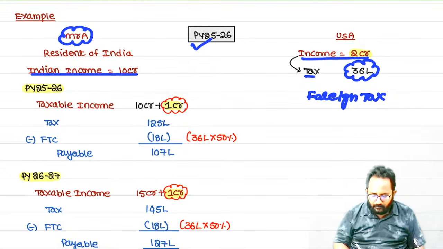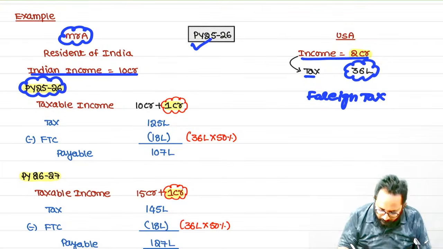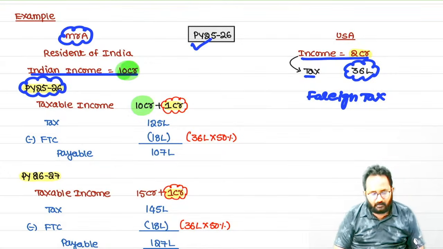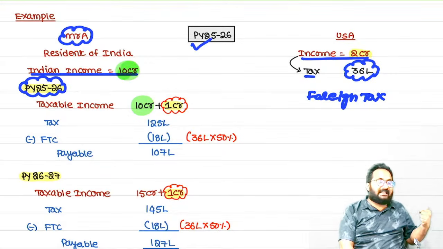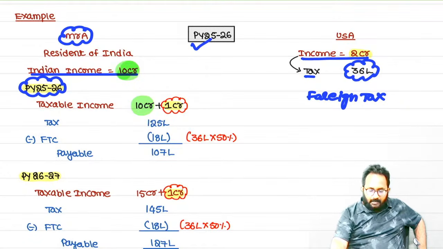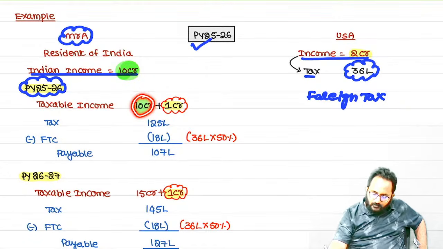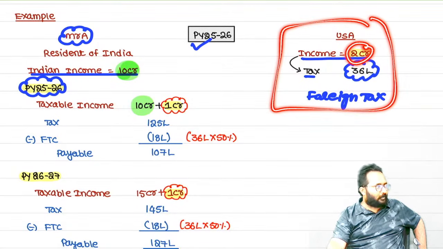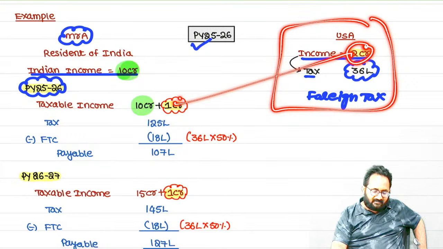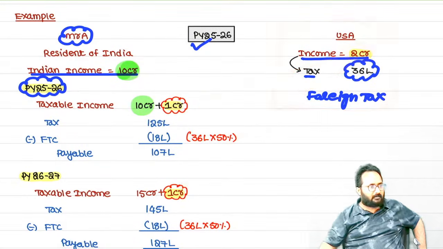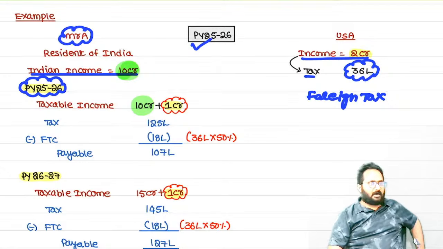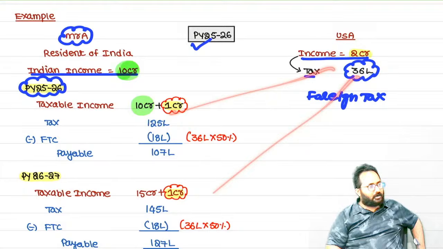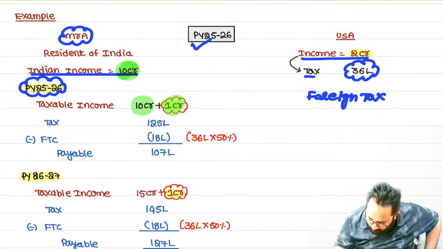Now in India in 25-26, he earned 10 crore, but he has to pay tax in India based on global income. Out of the foreign income of 2 crore, based on some provision, 1 crore is taxed this year and 1 crore is going to be taxed next year. Possible. Foreign income can be offered to tax in India in 1 year or more than 1 year. More than 1 year.